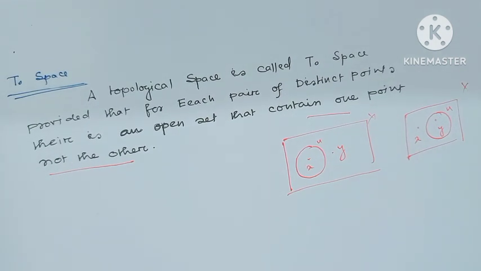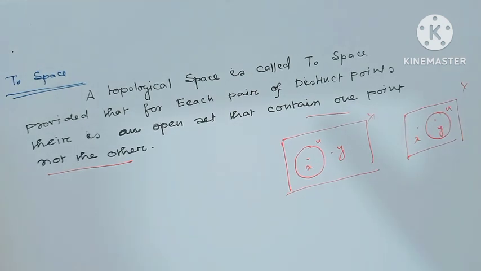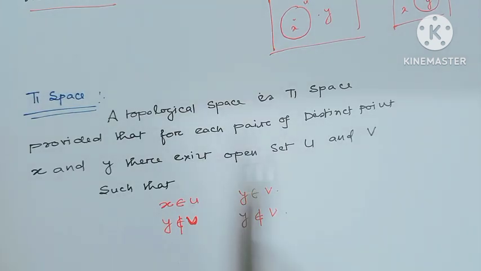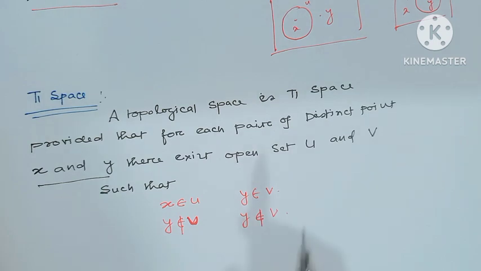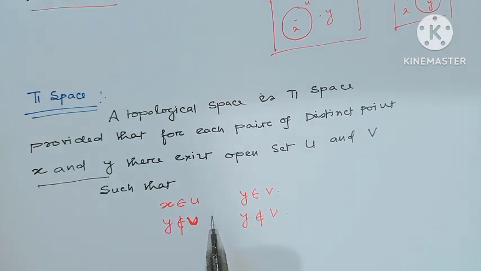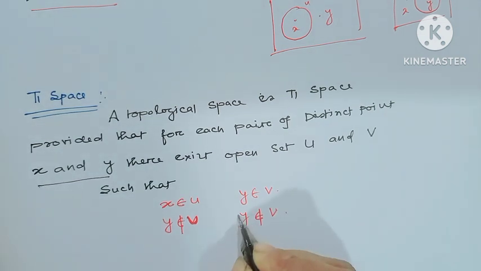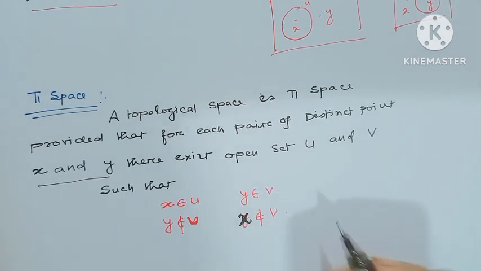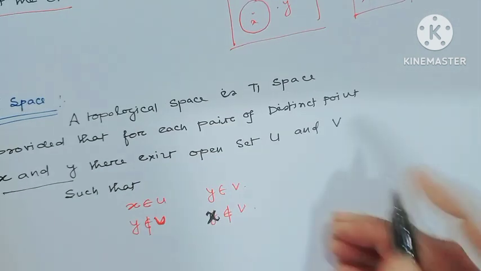Then next, a somewhat higher one, the T1 space. The definition of T1 space: a topological space is a T1 space provided that for each pair of distinct points x and y there exist two open sets U and V such that x belongs to U but y does not belong to U. Similarly, y belongs to V but x does not belong to V. And the picture would be of this type.